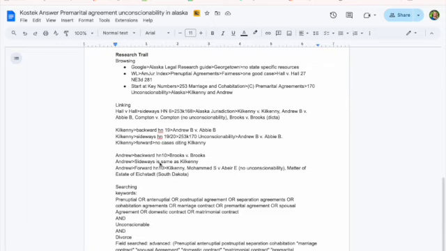The first thing I did is I started looking for an Alaska Legal Research Guide. I went to Georgetown's Alaska Legal Research Guide, but there is no state-specific resource. So if I'm going with secondary sources, to me that means I can go to AmJur. And if I go to AmJur, I can look up prenuptial agreements on fairness, one good case, and then look at Hall v. Hall. So let's go ahead and do that.